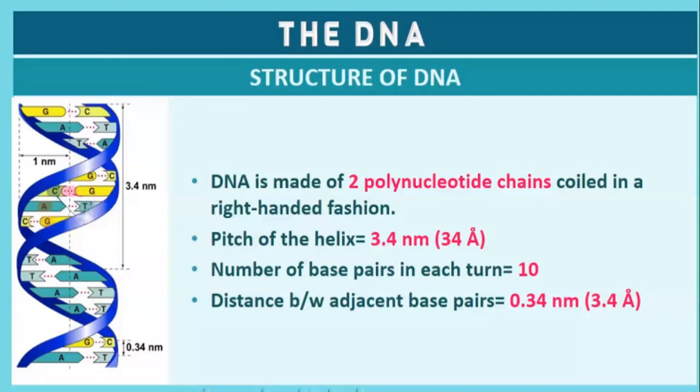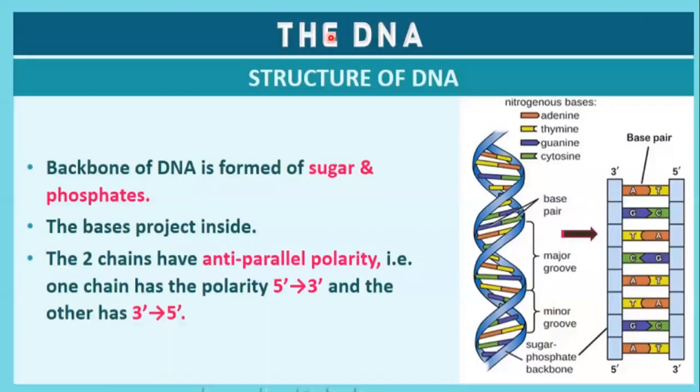Okay, let's move on to the next one. Fifth feature: the backbone of the DNA is formed by sugar and phosphate. Very important, NEET previous year MCQ. The nitrogen bases project inwards from the backbone. The two chains have an anti-parallel polarity. One has 5' to 3' polarity, and the other has 3' to 5' polarity.